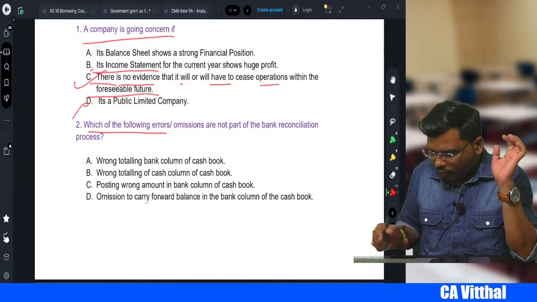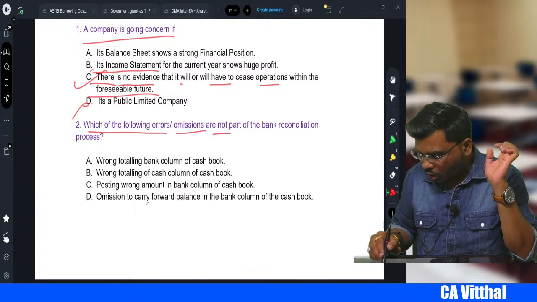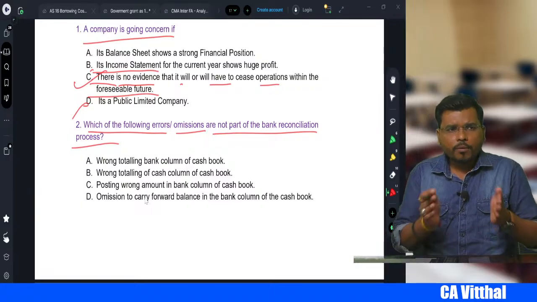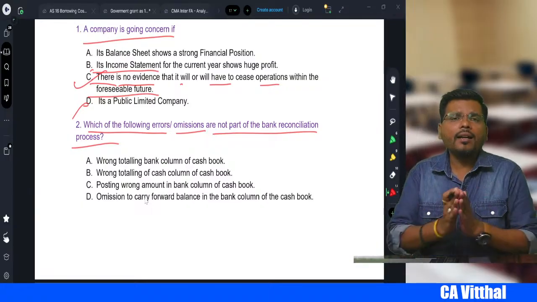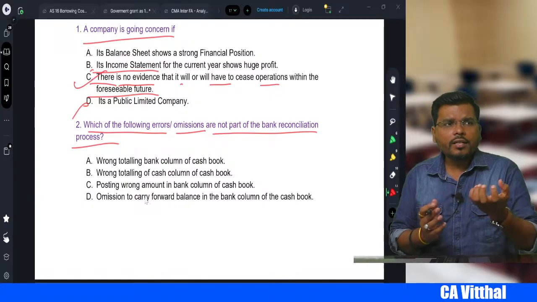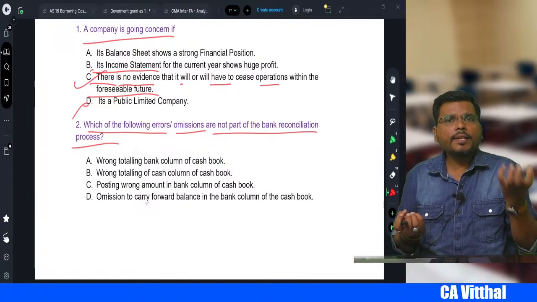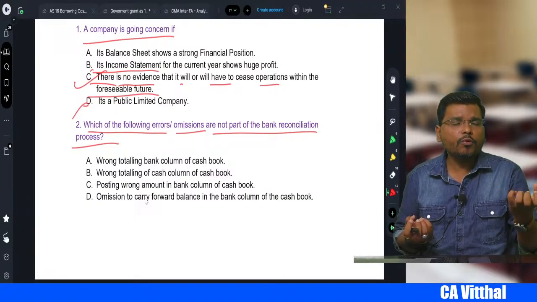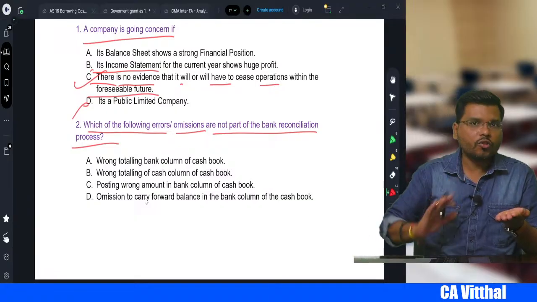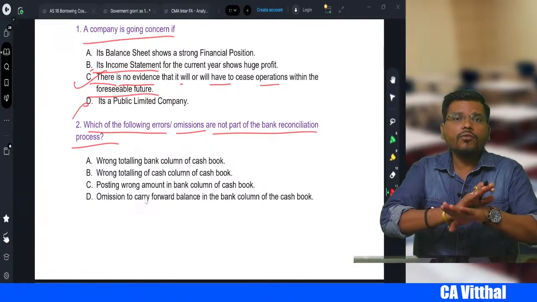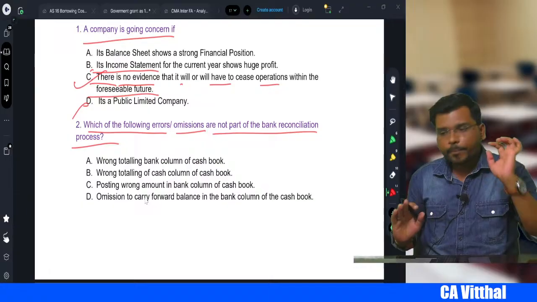Which of the following errors or omissions are not part of the bank reconciliation process? Right? When you prepare the bank reconciliation statement, we take the balance as per cash book and the balance as per passbook. Balance as per cash book means we deal with the cash book bank column, not the cash book cash column. So if there is any error in the cash book cash column, we will not deal with it while preparing the BRS.